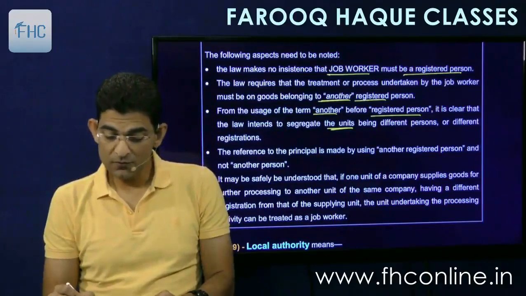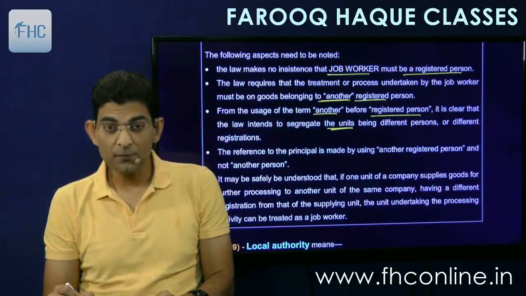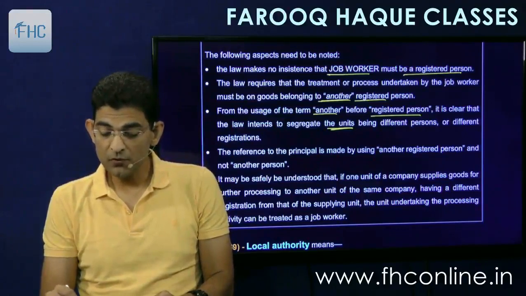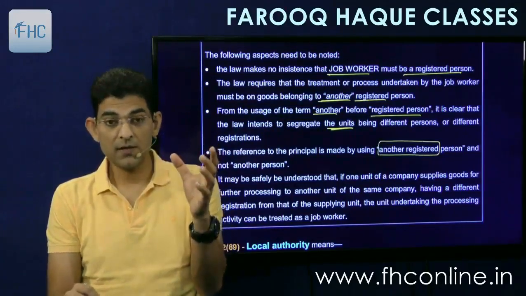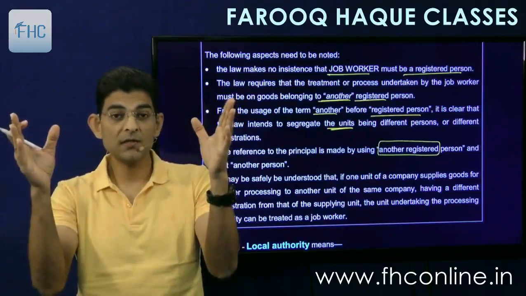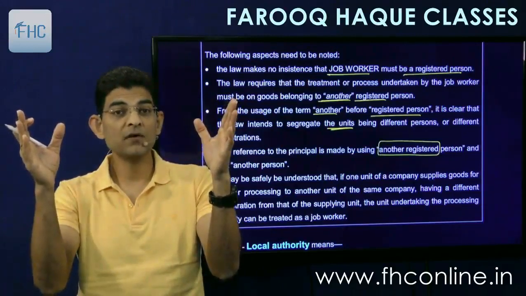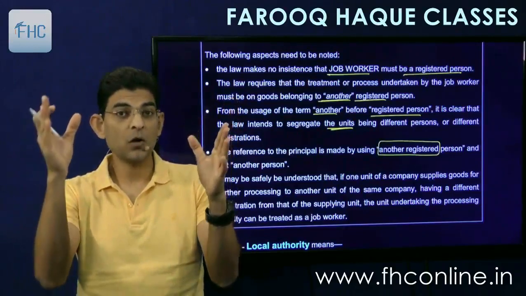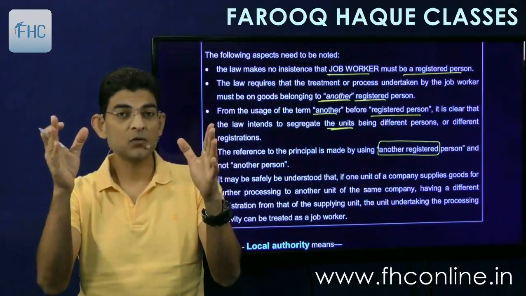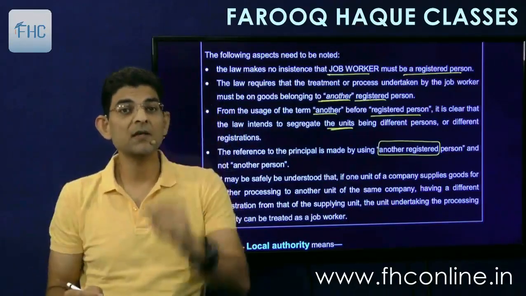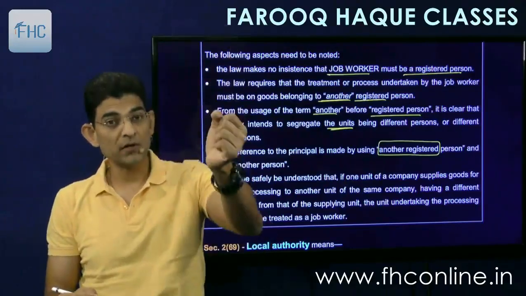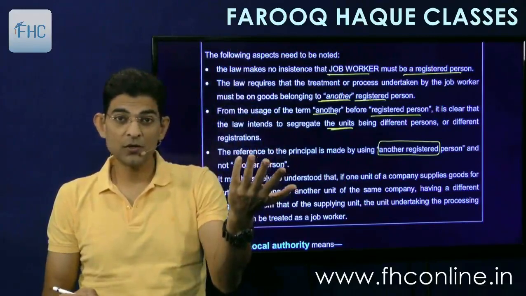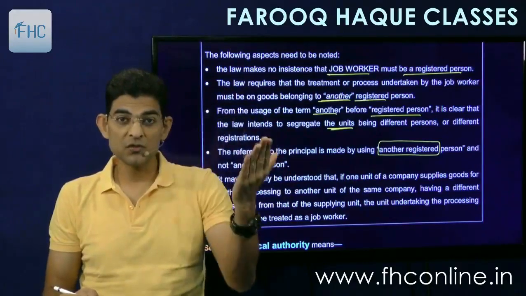So the reference to the principle is made by using another registered person and not another person. So what we are talking about is another registered person. If this same person, Farooq Haq classes, has got two registrations, then they will be called two different registered persons. So one of them can give a job work service to the other one. It is not necessary that I should give to somebody else only. I can give to myself also, provided I have got two registrations.